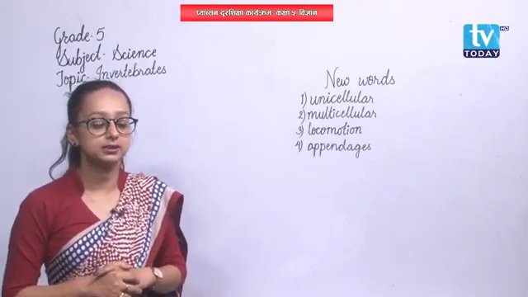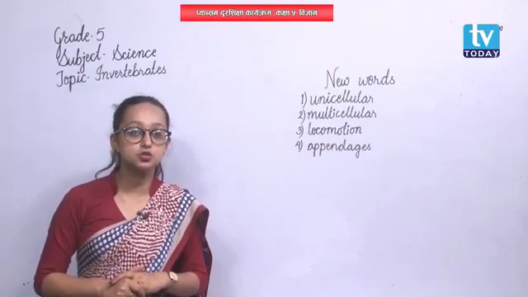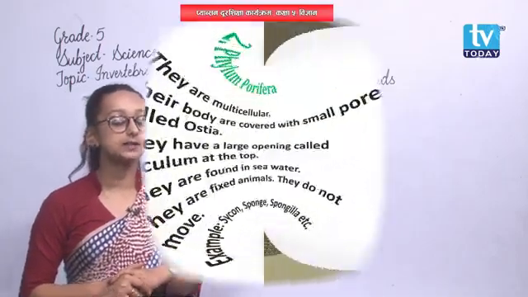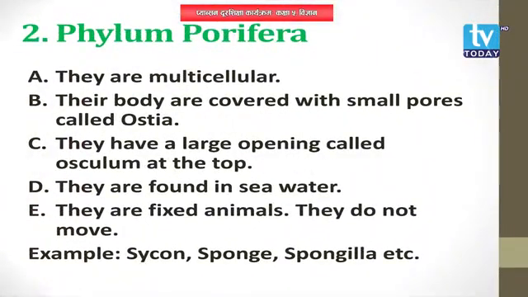Okay. Now, let's move on to phylum Porifera. That is the second phylum. The animals of Porifera are multicellular, and they have small pores on their bodies. Those small pores are called ostia.